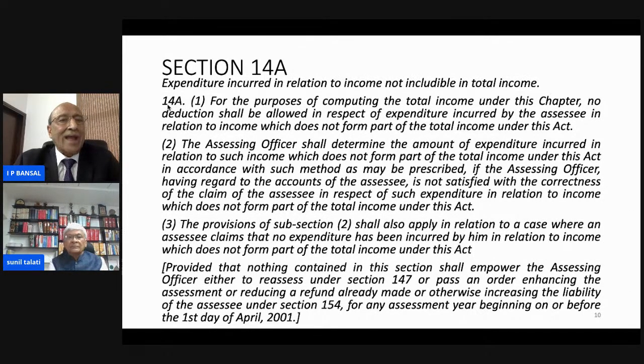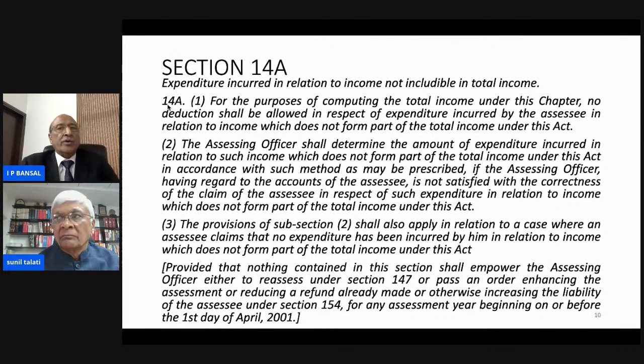14A, as it appears in the Act, is expenditure incurred in relation to income not includable in total income. Section 14A subsection 1 describes that for the purpose of computing total income under this chapter, no deduction shall be allowed in respect of expenditure incurred by the assessee in relation to income which does not form part of the total income under this Act.